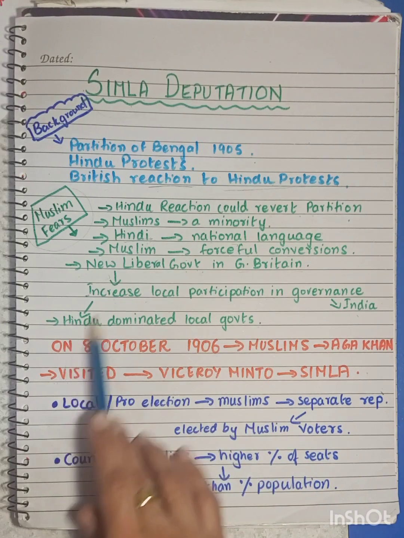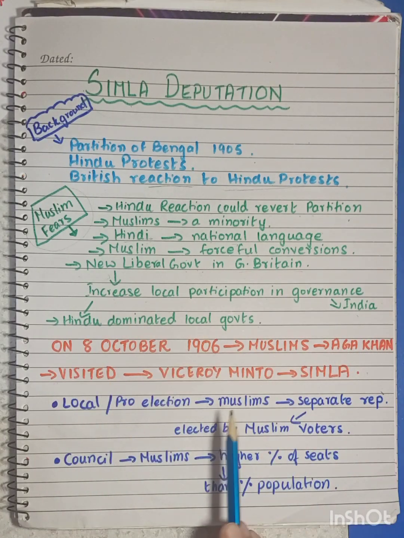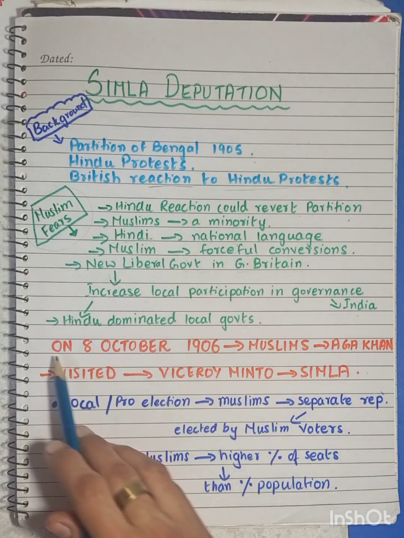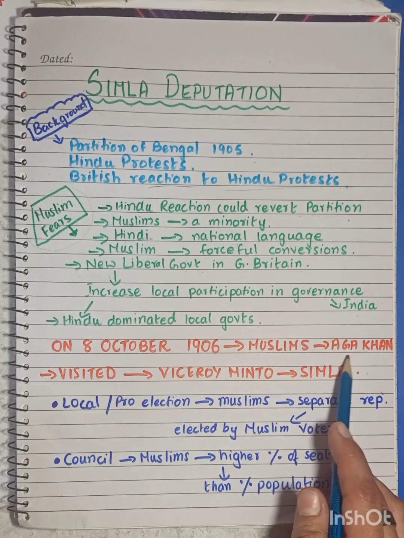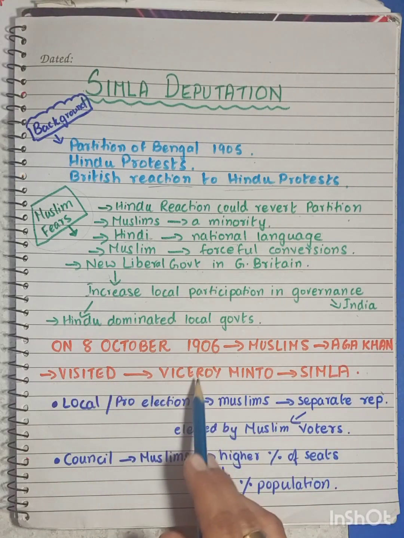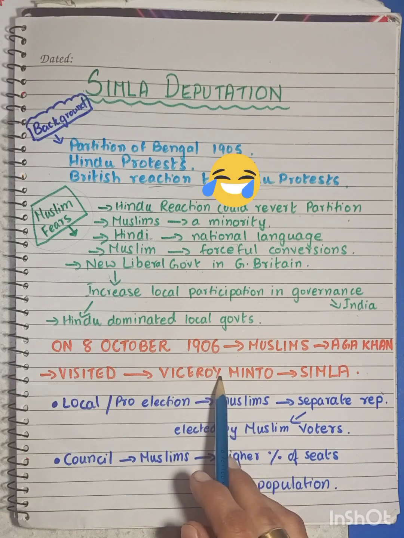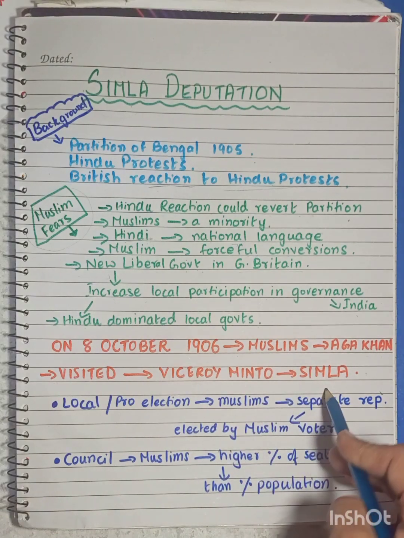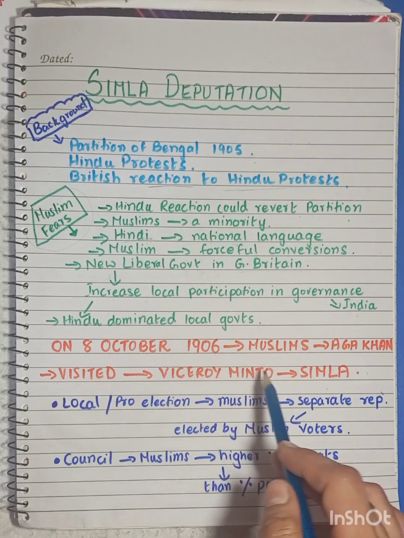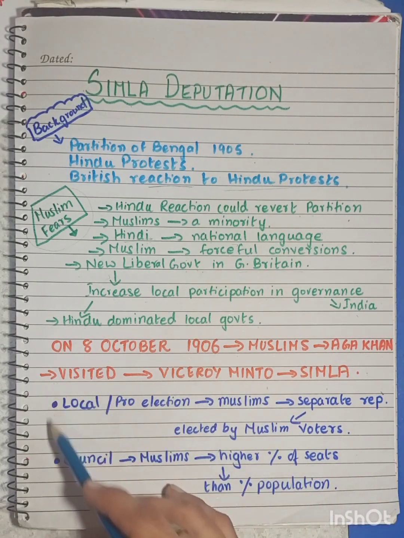So, to rectify this situation, the Muslims came up with a demand. On 8th October 1906, a small mission headed by Sir Agha Khan visited the Viceroy, Lord Minto, who was at Shimla at that time. They visited him and put forward certain demands.